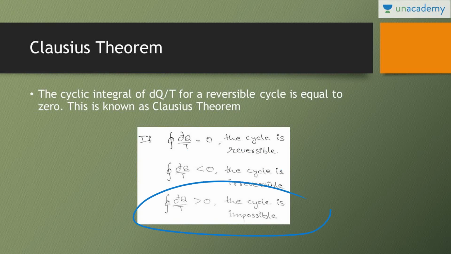And if the cyclic integral of dq by t is greater than 0, then the cycle is impossible. You have to keep these points in your mind. I will be taking numericals on this Clausius theorem, so your doubts would be cleared.